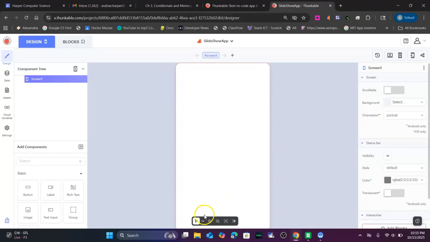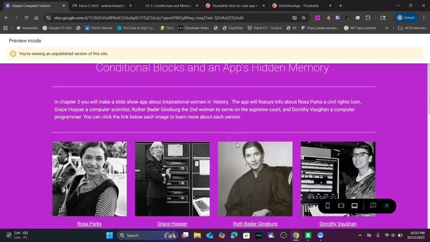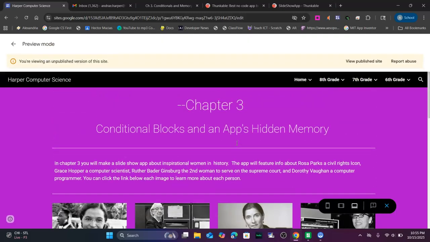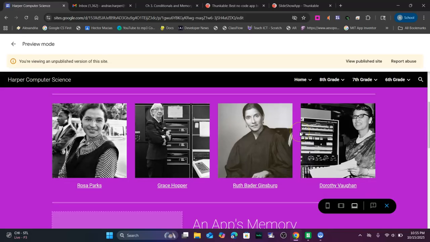I know you probably already downloaded your pictures. If you did, you just need to go to our website. Let's see, if we preview this so that it looks like what it's going to look like for you. So this is chapter 3. If you go 8th grade slideshow, hover over 8th grade, we click slideshow. It should open up our slideshow app like this.